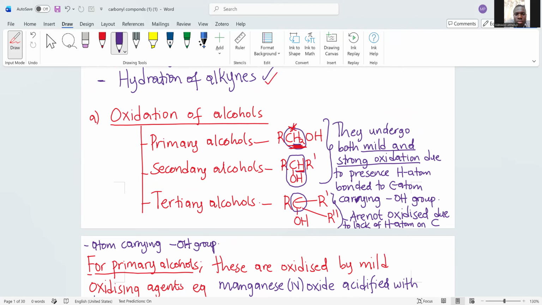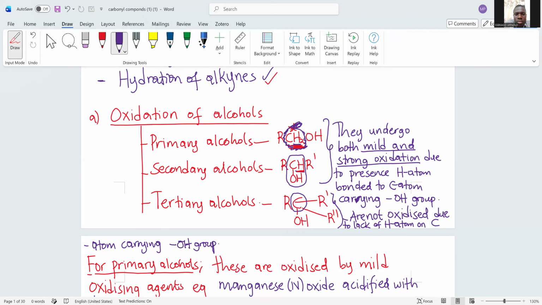Now look at the structure of a primary alcohol. You see this carbon here, in pink. It has two hydrogens. Meaning that on the first oxidation, one hydrogen is removed to get an aldehyde. On the second oxidation, another hydrogen is removed to get a carboxylic acid.